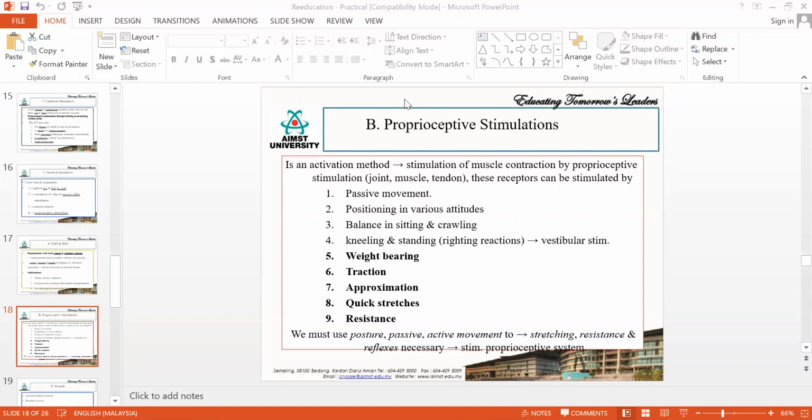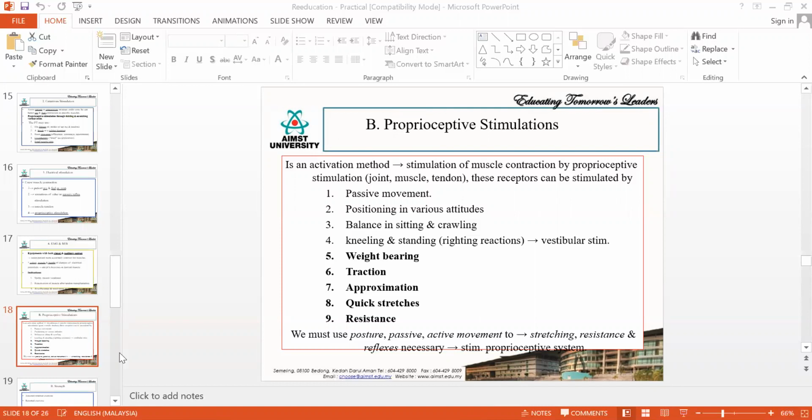Traction and approximation also you can give. That also will stimulate the proprioception. Then quick stretches and resistance. All these techniques will help you to increase the proprioception of the particular joint. Is that clear?